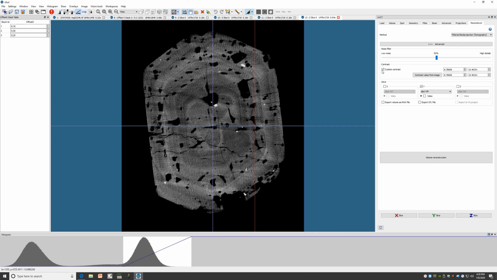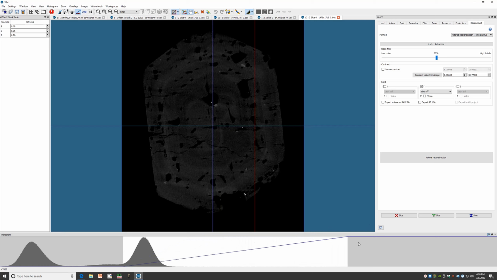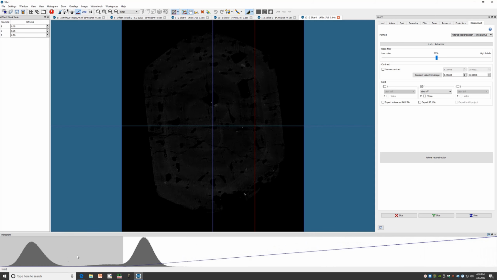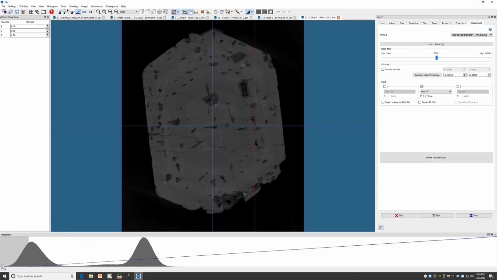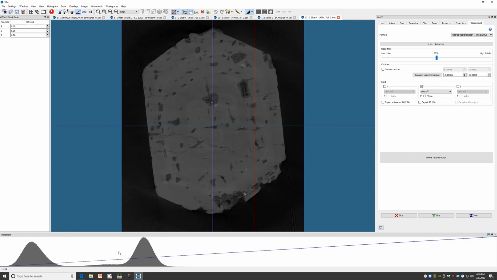I generally recommend not using custom contrast because you will be saving the entire histogram, and you can adjust the contrast and brightness later on in other software packages.